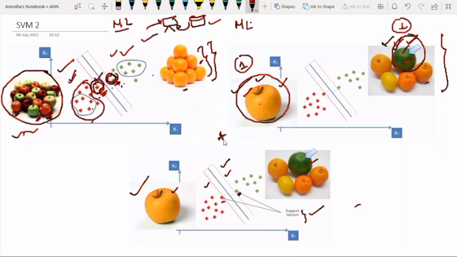See, how to draw this line is dependent on the algorithm. Your question is, is it a best fit line? Yes, the ultimate goal of the support vector machine is to find the best fit line. But in general, try to understand, whenever we use linear regression kind of thing and find some line like this, there is no margin. However, if you look at this diagram carefully, you will find that it is some kind of tube.